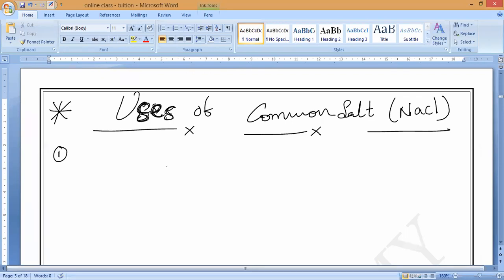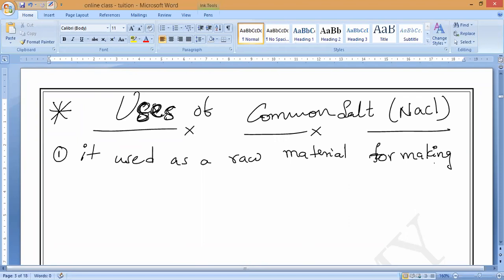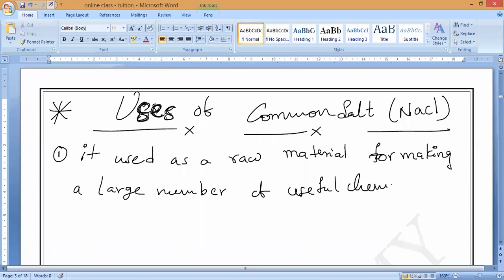Now I will give you the data also. What kind of compounds are they? Right, the first point, all of you: it is used as a raw material for the manufacturing of many chemicals, for making a large number of useful chemicals in industry.